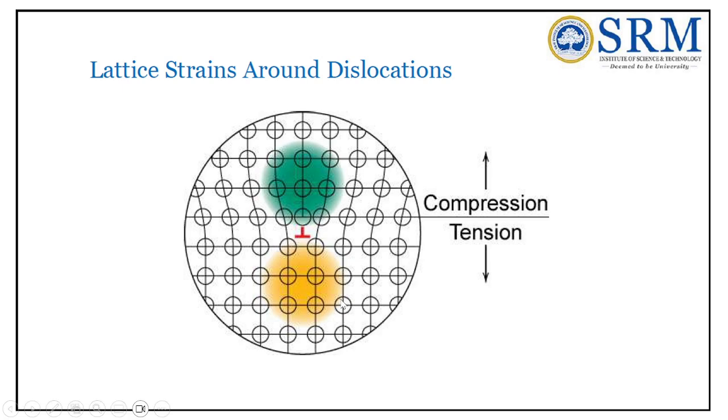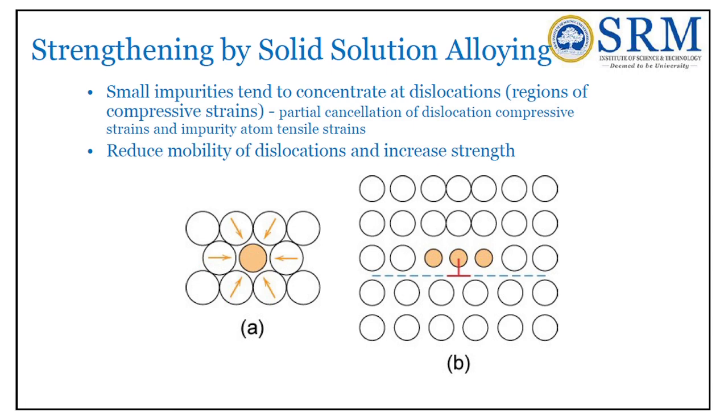Already we have seen this one. So this is how the lattice strain takes place around dislocations in terms of compression and tension. Now coming to strengthening by solid solution alloying, small impurities tend to concentrate at dislocation regions of compressive strains. You can see figure A. There is partial cancellation of dislocation compressive strains and impurity atom tensile strains, which reduces the mobility of dislocation and increases the strength.